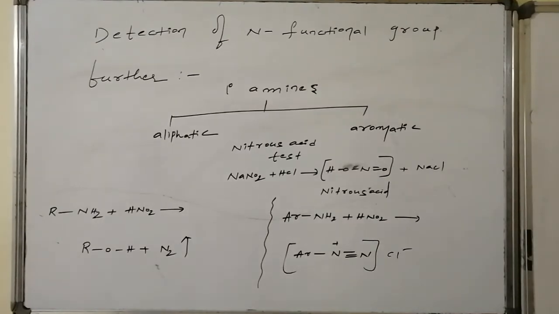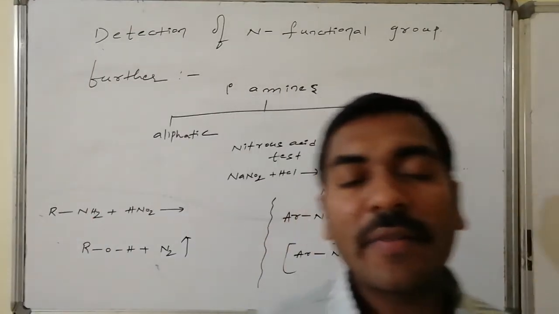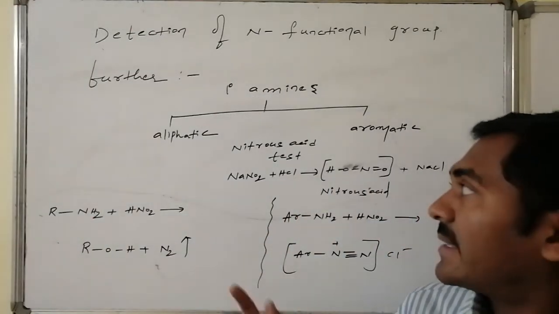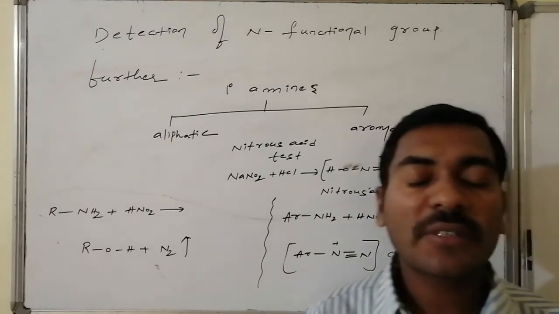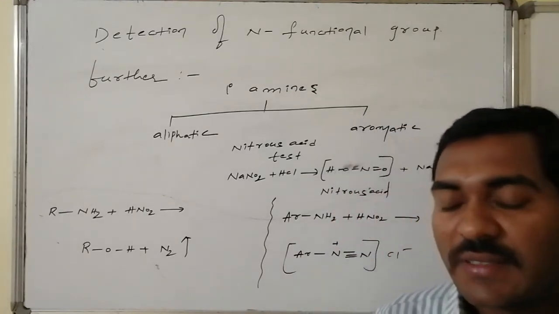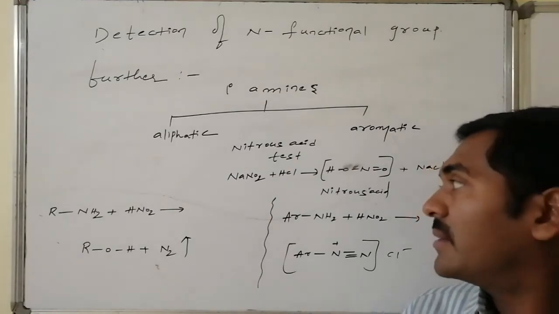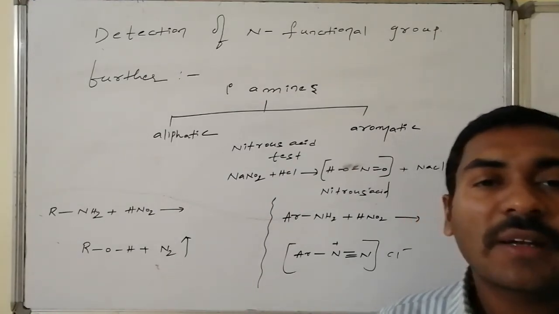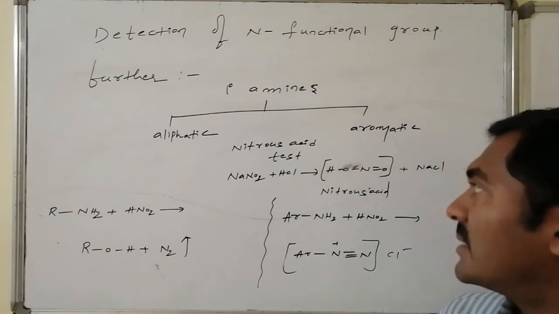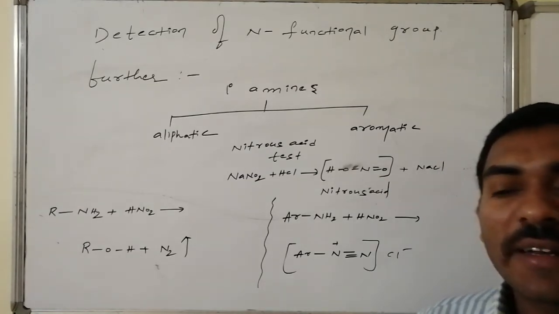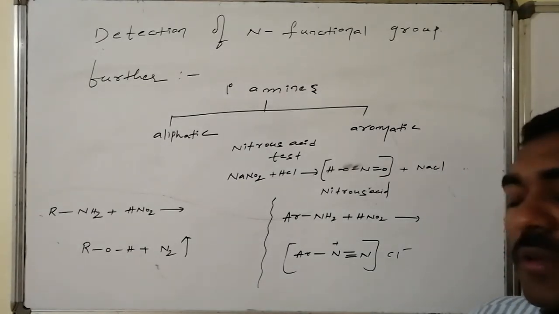Further, the primary amines, aliphatic and aromatic, can be identified by the nitrous acid test. Nitrous acid is an unstable nitrogen-containing acid with the +3 oxidation state. This unstable nitrous acid can be prepared in situ by the reaction of sodium nitrite with HCl. As a result, it leads to the formation of nitrous acid and sodium chloride.